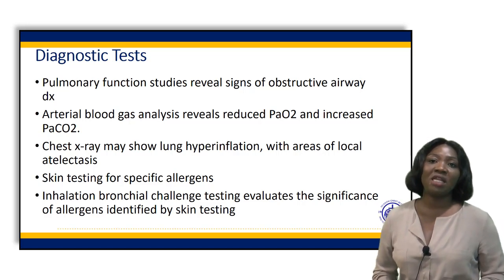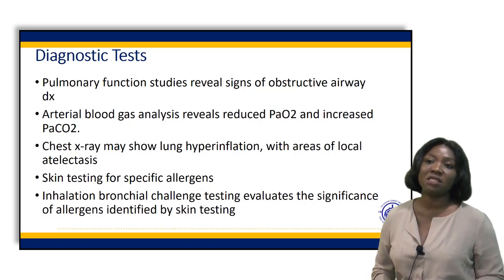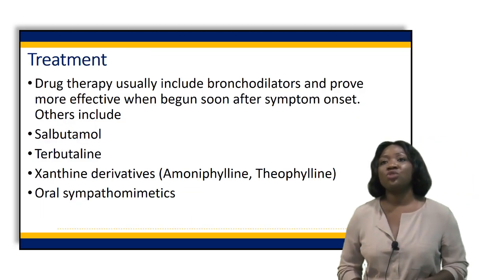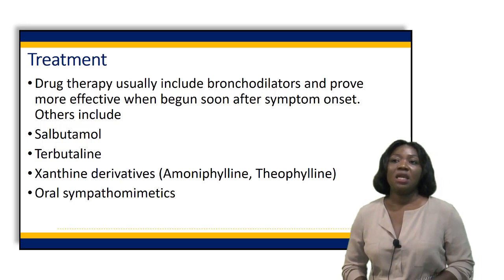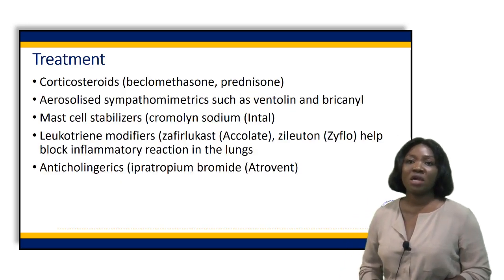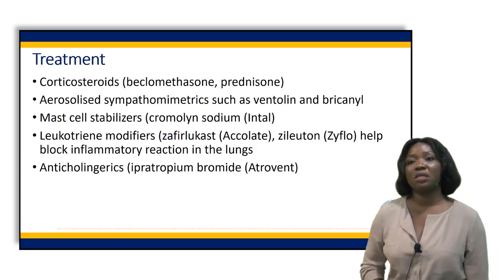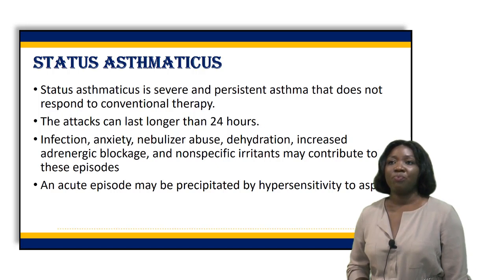Skin testing for allergies can be done so that we can determine the specific allergens causing the asthma. We can treat asthma with salbutamol or bronchodilators. We can also give oral sympathomimetics, corticosteroids, and mast cell stabilizers to treat asthma.